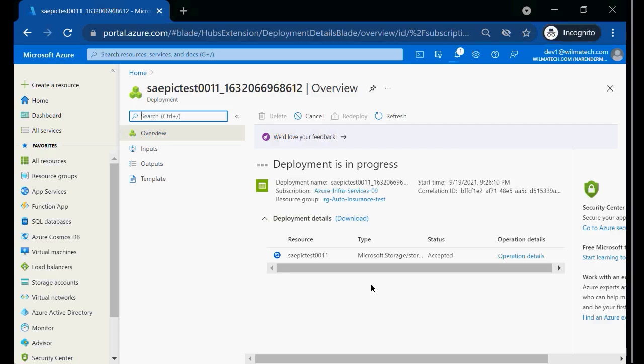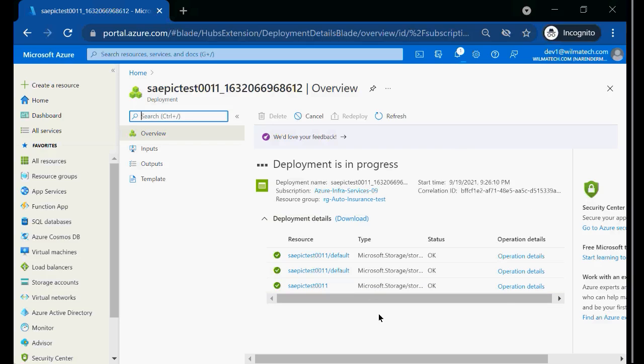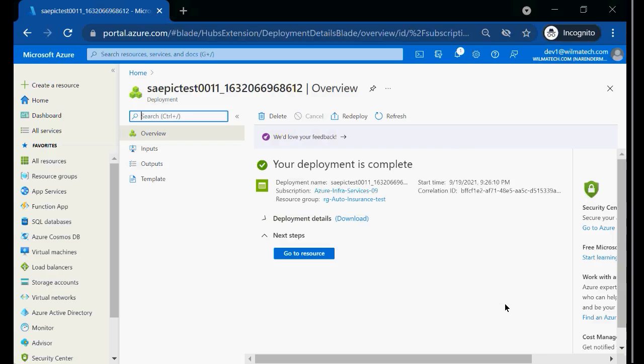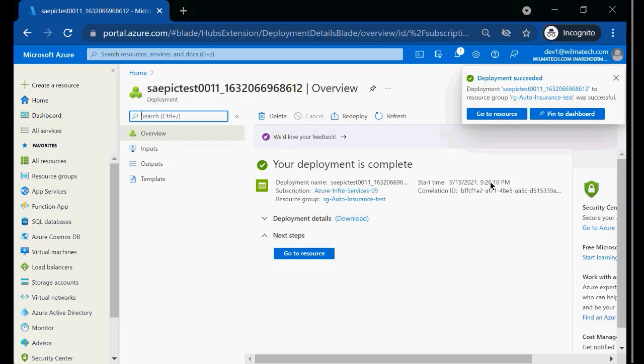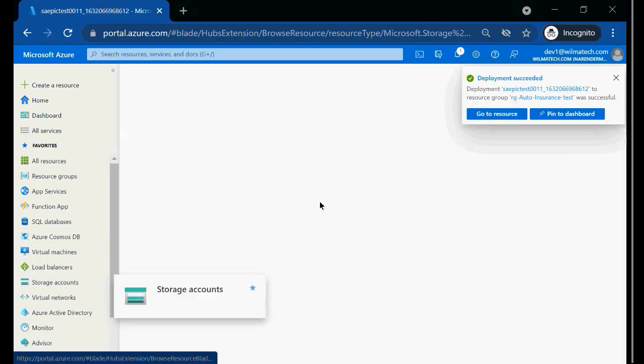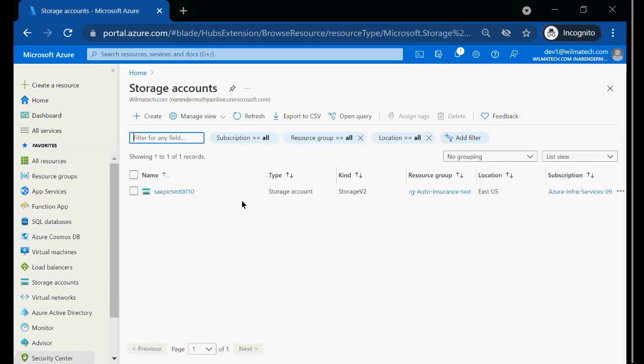Got the point, or still a gap? Yes, a little bit clear. See, simple.